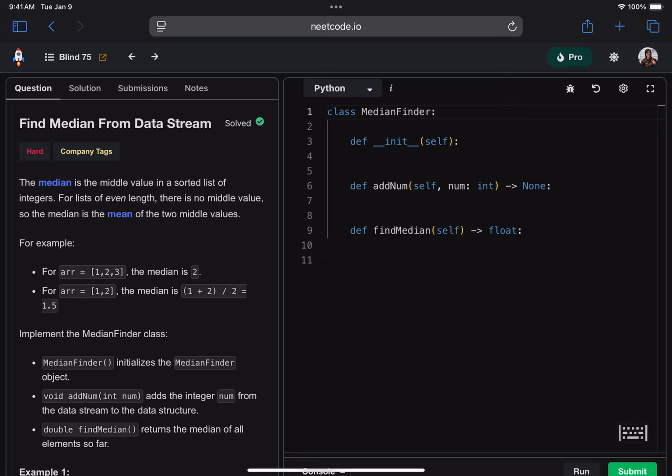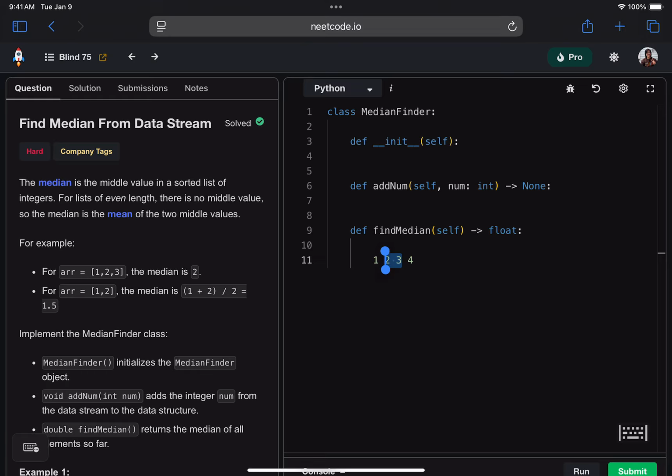The median is the middle value in a sorted list of integers. With one caveat, for lists of even length, there is no true middle value, so the median is just the mean or the average of those two middle values. So if there's an odd number, like this, then the median is 3. And if there's an even number like this, then the median is the average of these two numbers, which is 2.5. Really easy calculation. It's just the halfway point between these two.